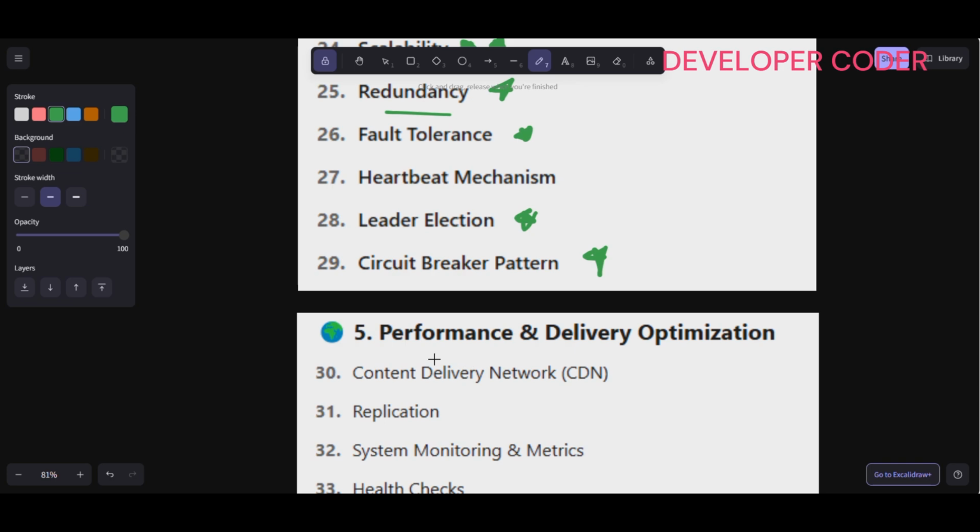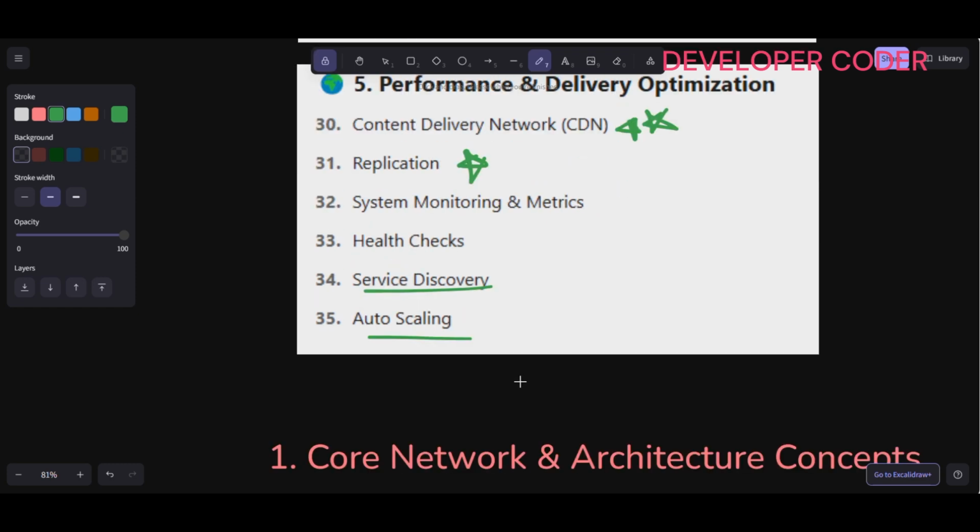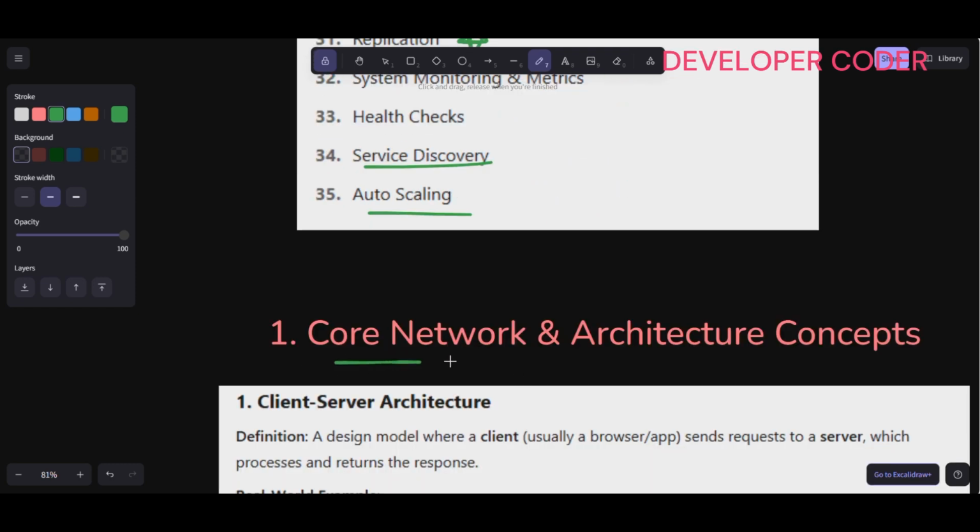Then after that we move to performance and delivery optimization terms like content delivery network, very important term. Replication, very important. System monitoring and metrics, health checks, then service discovery, then auto scaling. So first let's understand these core network and architecture concepts.